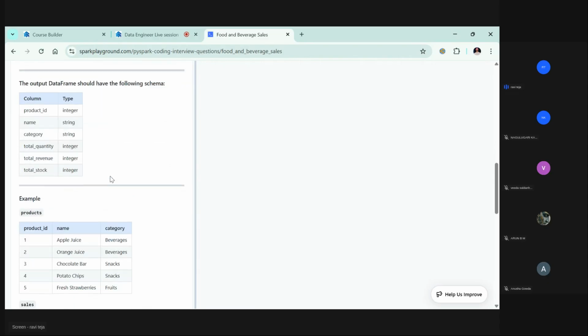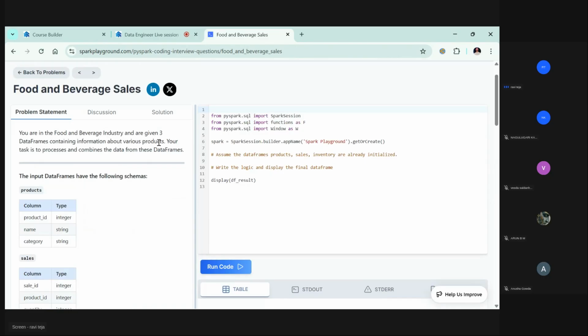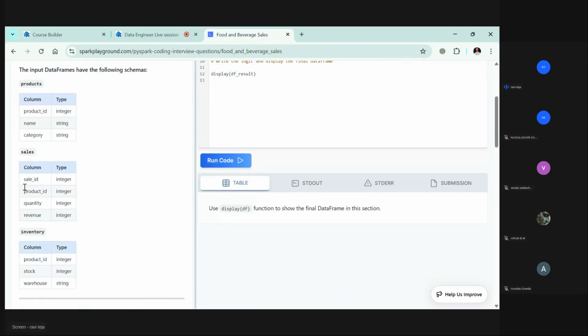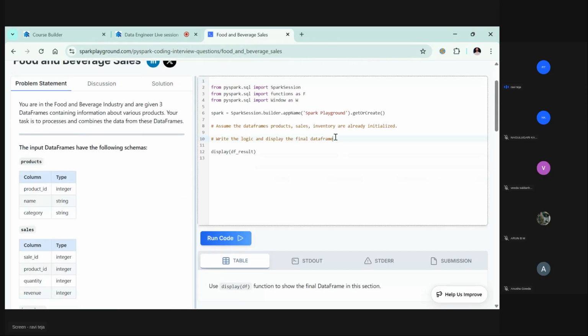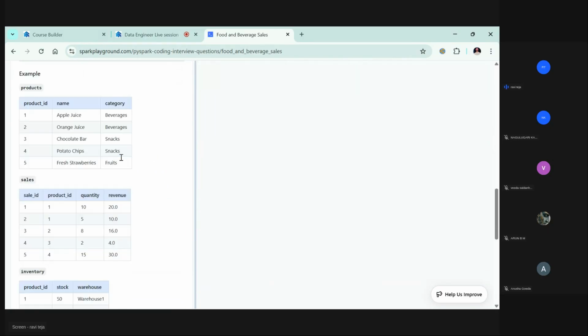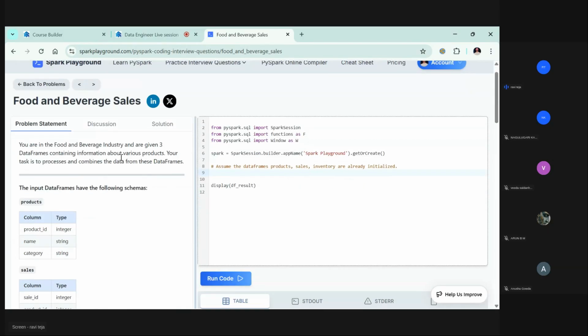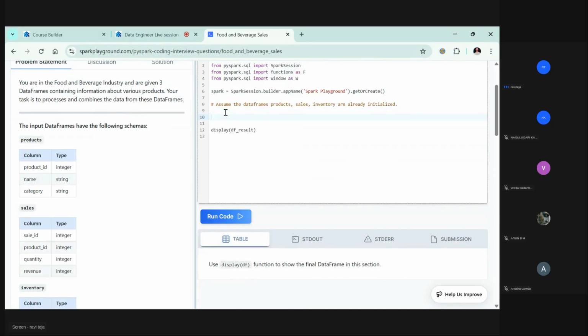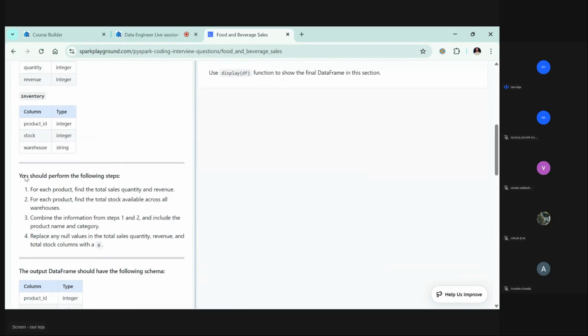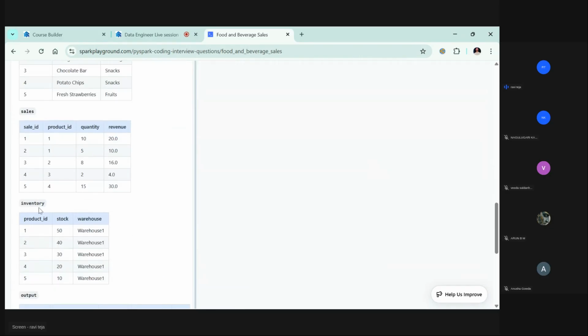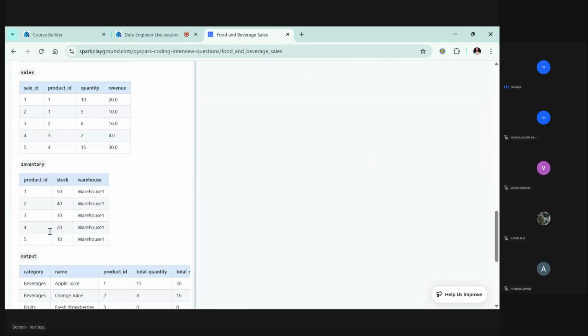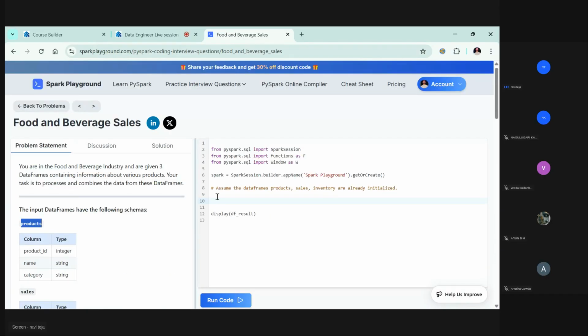Now let's try to do one thing. You have product, and there are three different tables, right? Let's try to read them first. Did they already give them, or do we need to go and take them? Where is the file location? These guys haven't given the file location. There is no file location. Column schema is fine. Inventory is fine. Output data frame example inventory. Where is this file? How can we go and do this?